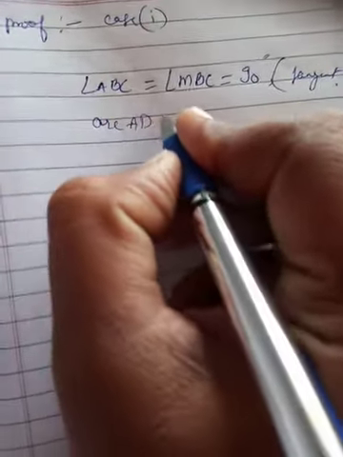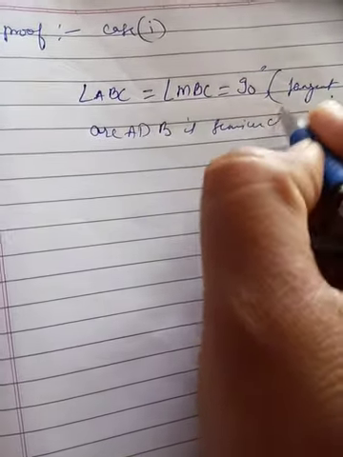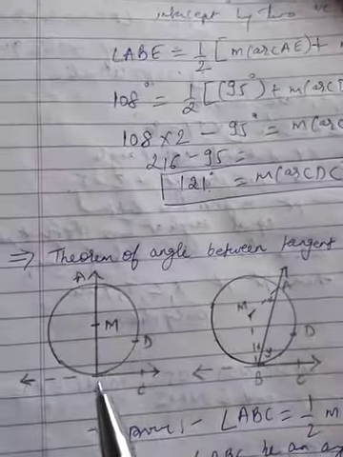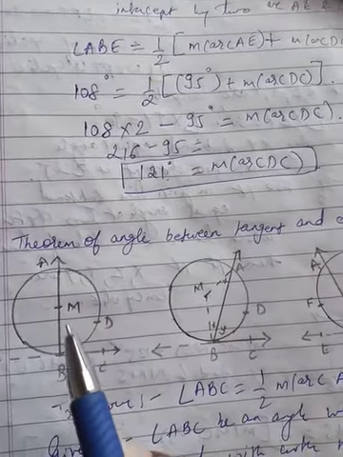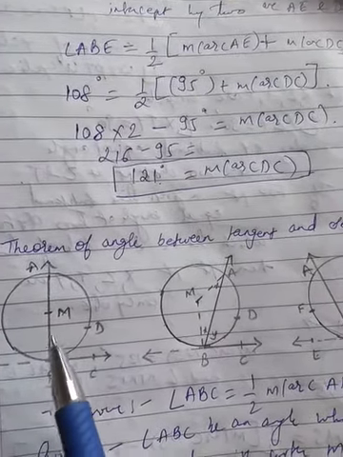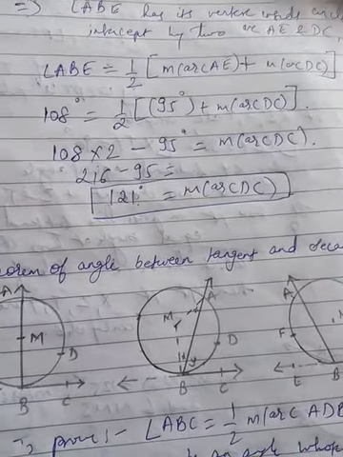After that, arc ADB is a semicircle. So angle ABC equals angle MBC equals 90 degrees by the tangent theorem, and arc ADB is a semicircle. This also you have to write.